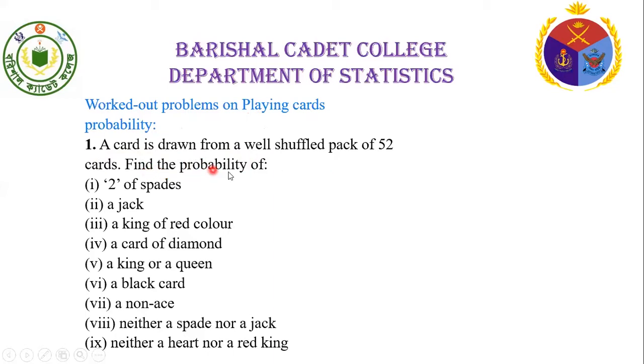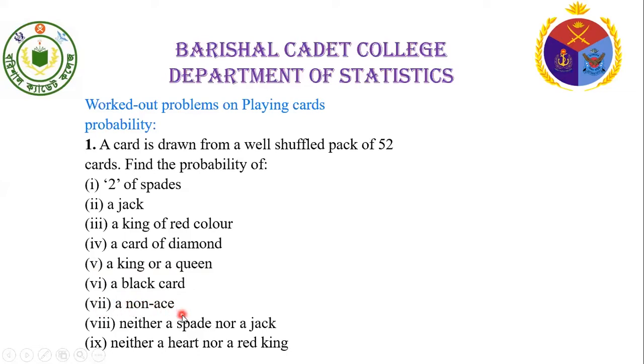Find the probability of: Roman 1, 2 of spades; Roman 2, a jack; Roman 3, a king of red color; Roman 4, a card of diamond; Roman 5, a king or a queen; Roman 6, a black card; Roman 7,